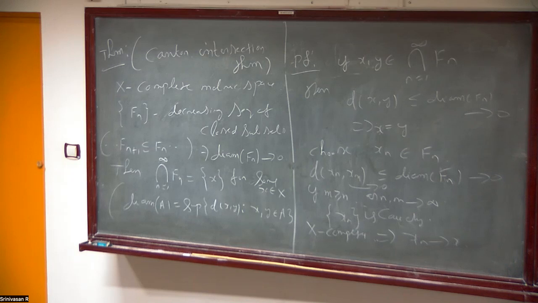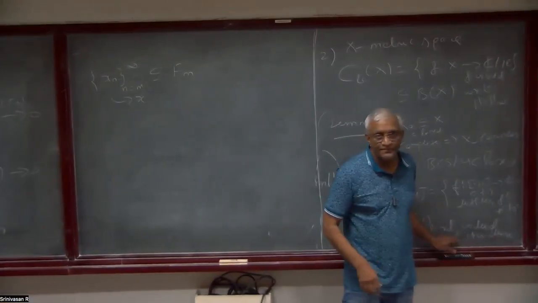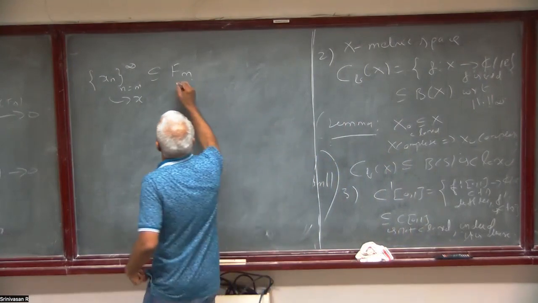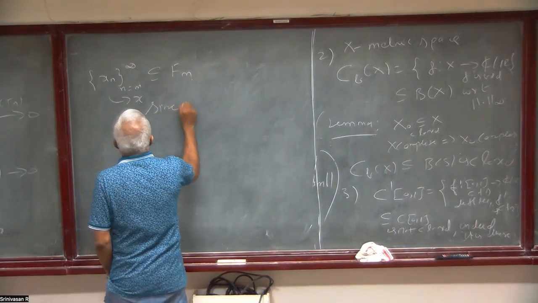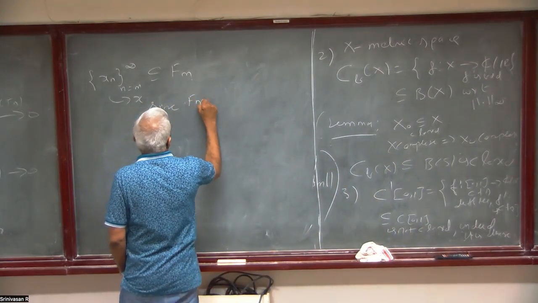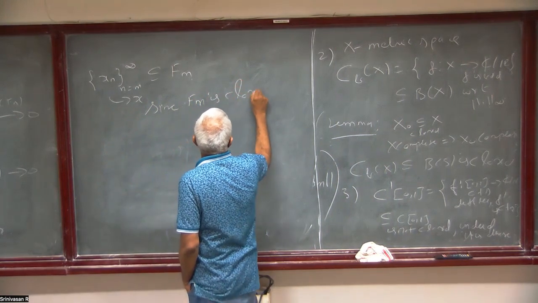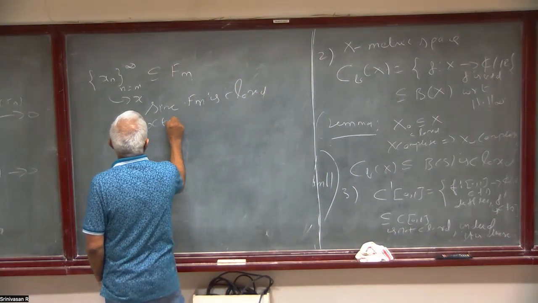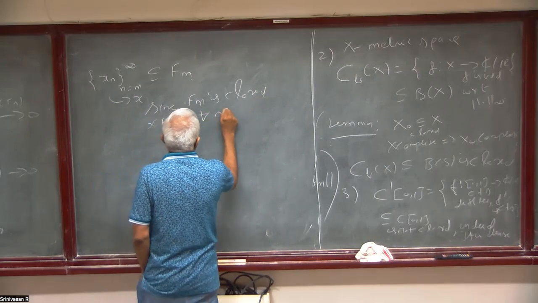And this sequence converges to x. Since Fm is closed, x is in Fm for all m.